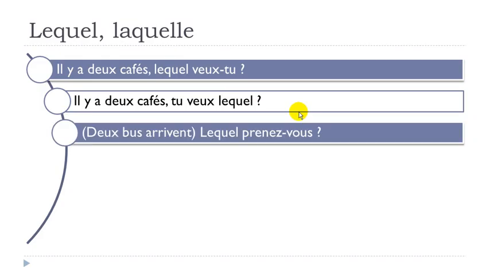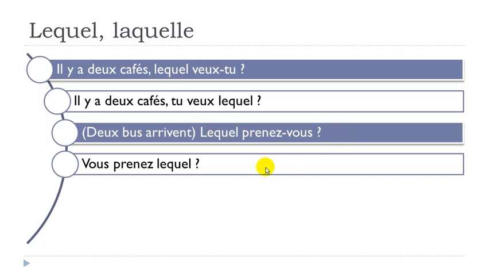So let's see another example. So, deux bus arrivent, okay? So two buses arrive. Lequel prenez-vous? Remember, prendre is to take. Vous, you. Okay, so you could be the plural form, or it could be the polite form for you. Okay, so lequel prenez-vous? Which one do you take? All right. Or it could be as well, as we saw in the previous example, you just keep the normal order, so subject, verb, vous prenez lequel.